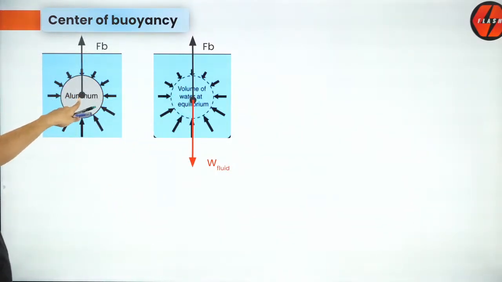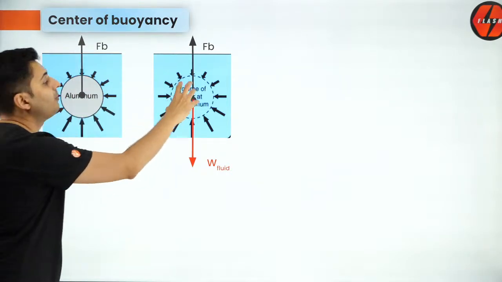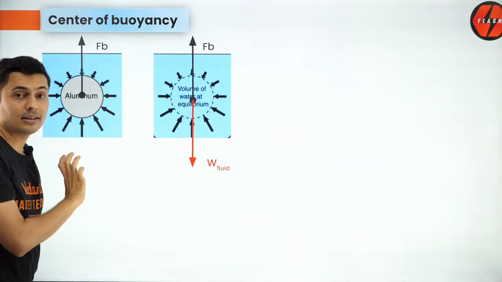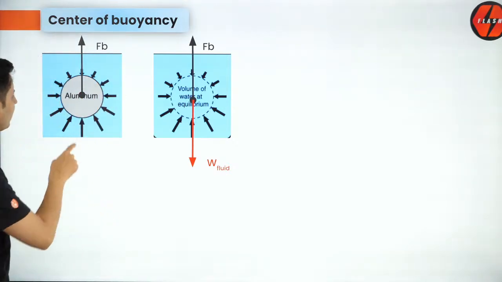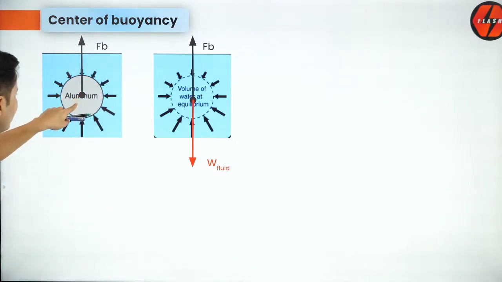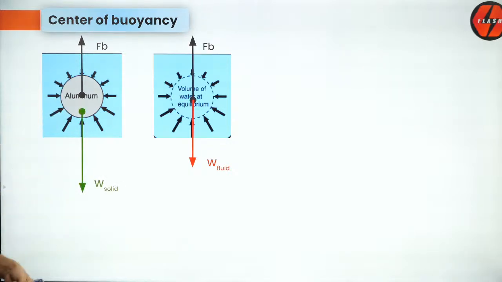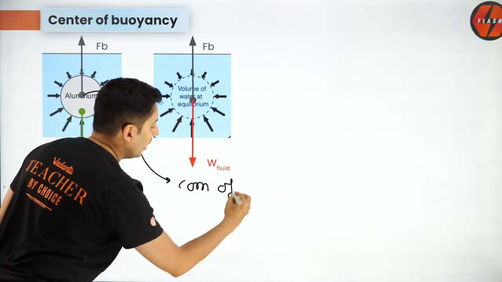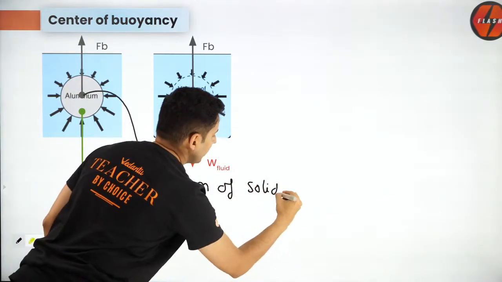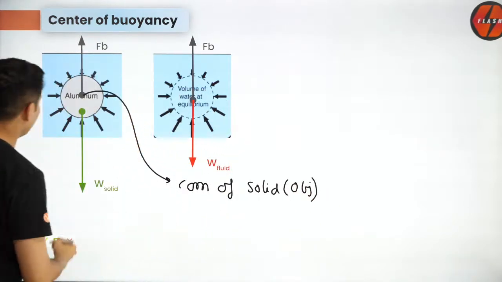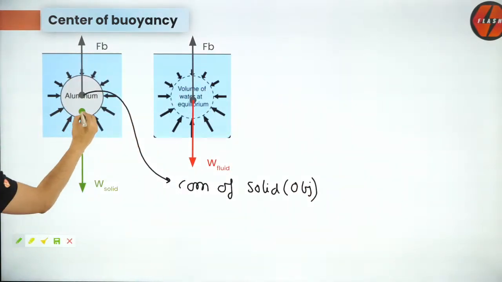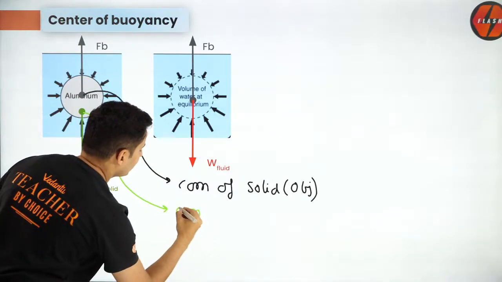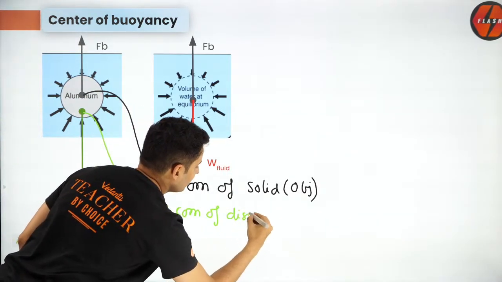So now, if that is clear, think about it. The resultant on the aluminium will act from the center of mass of the liquid inside it, had there been a liquid. But does that mean the weight of aluminium should also be at the same place? No, it could be at some other place, and in fact that creates the difference. Understand that.